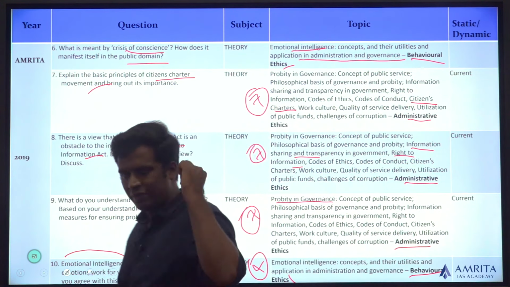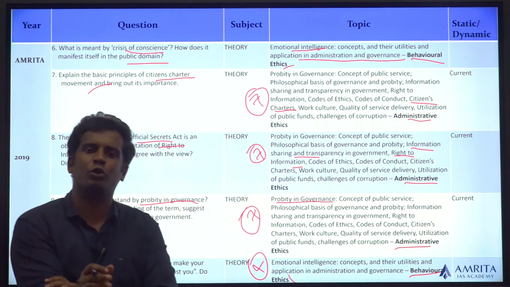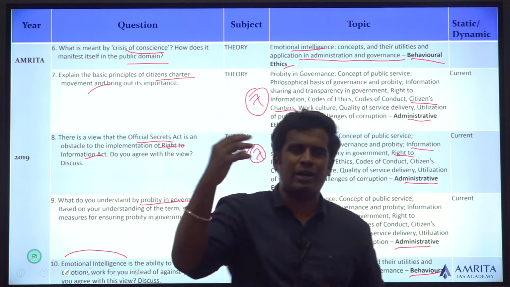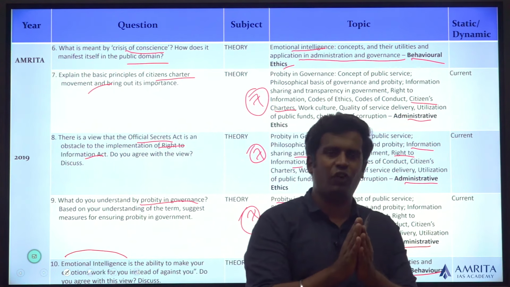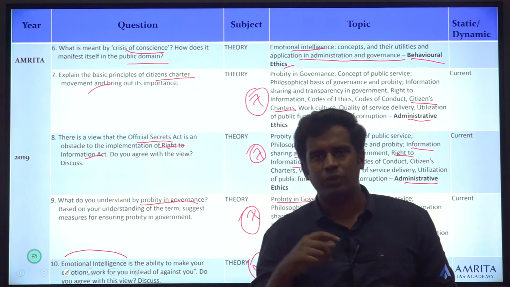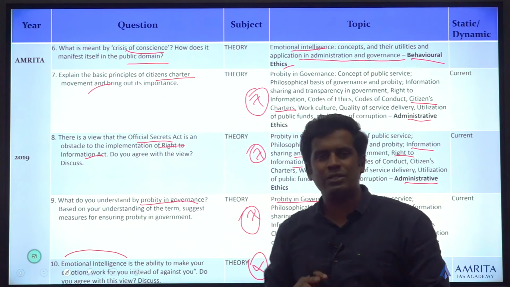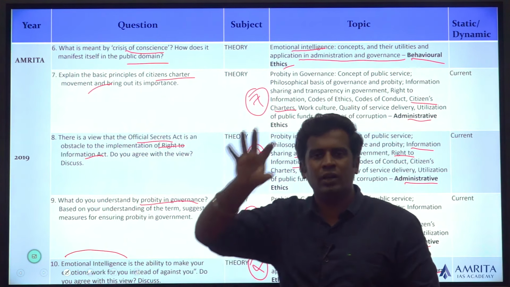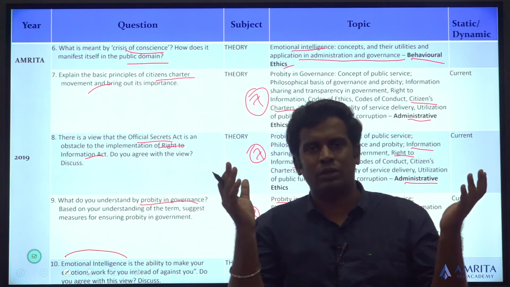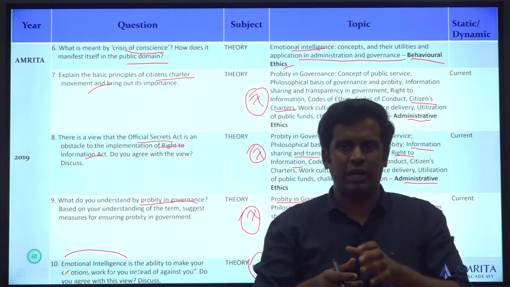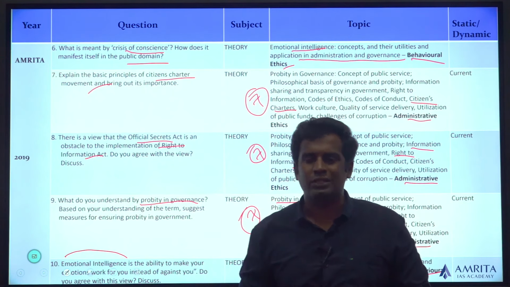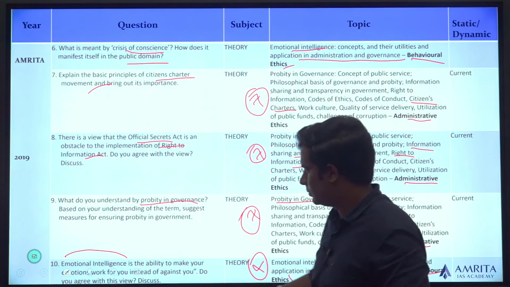Identify the keyword, you have it inside your syllabus. So all you have to do for this is prepare on your syllabus. I know that everyone says prepare on your syllabus, but unlike GS 1, 2, 3, this is rather straightforward. You just have to prepare well on the notes of your syllabus, you have the answer inside you. And over the years, the questions have remained the same. This is the latest, 2020 and 2019. The keywords are taken directly from the syllabus. You don't even have to sit there brainstorming. Learn the syllabus, you got the answer. But in 2020, it was highly focused on philosophy. In 2019, it's highly focused on administrative ethics.